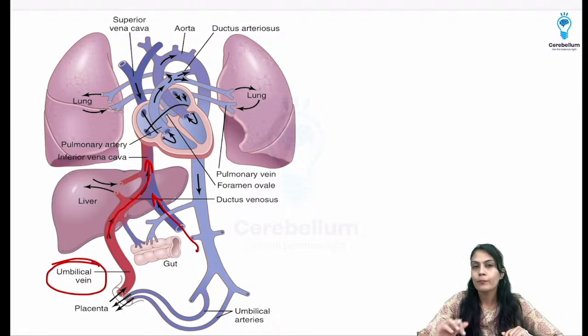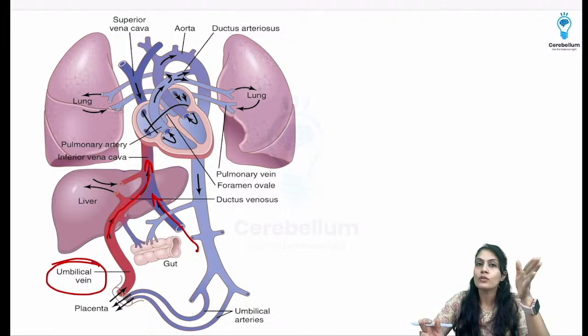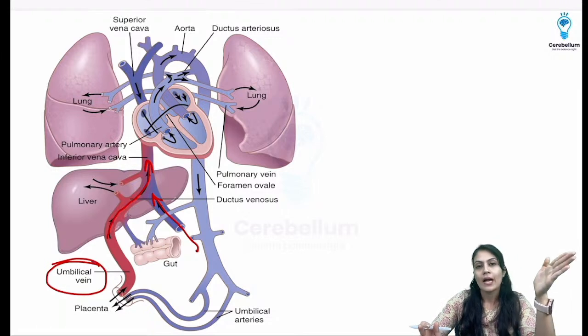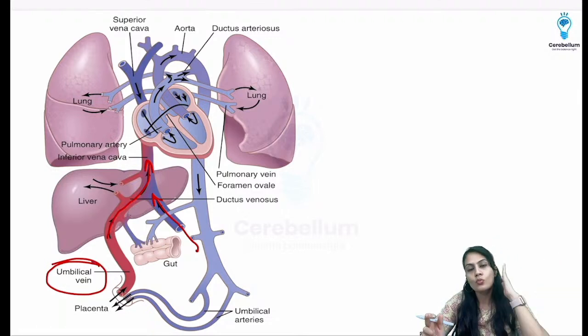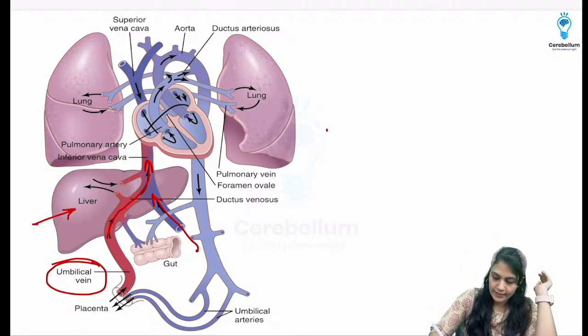Now understand, the liver is partially functional, and that's why its sinusoids are also obstructed, or you can say constricted. Okay, and that's why there is again high resistance, so only a small amount of blood goes into the sinuses of the liver. So high resistance in the liver.